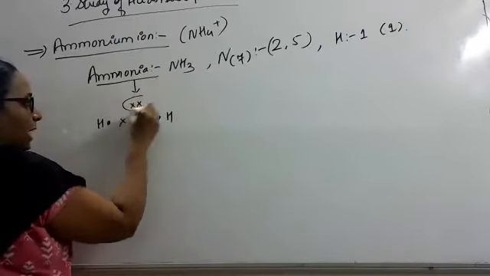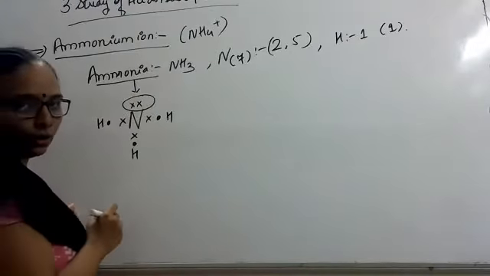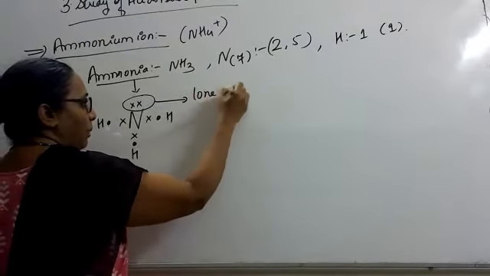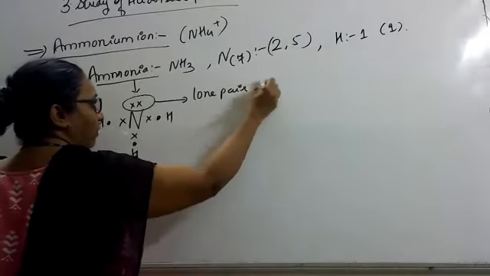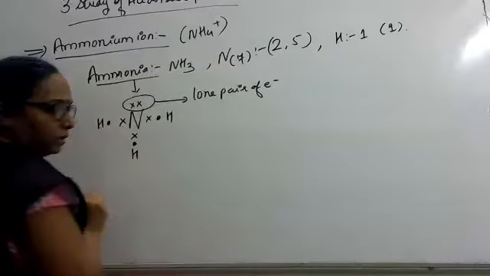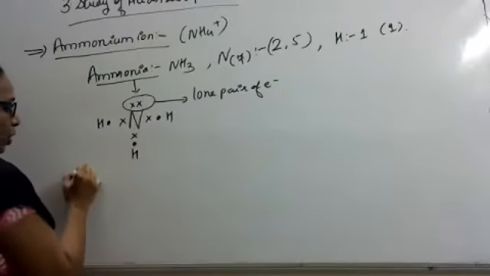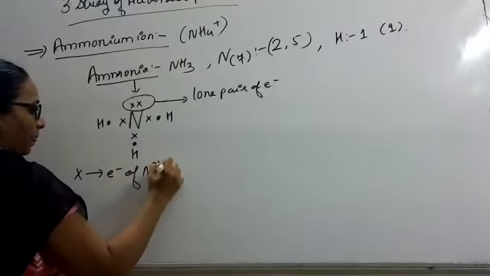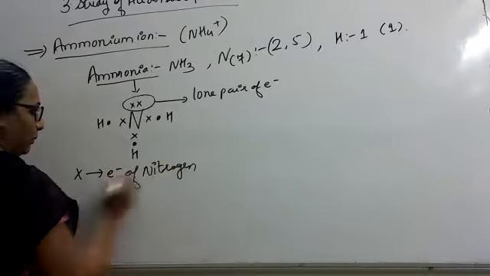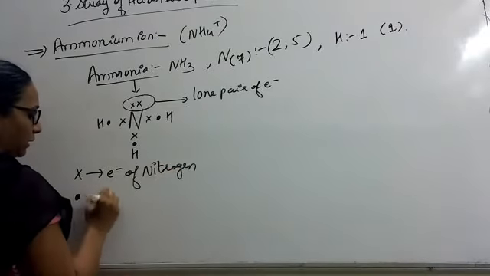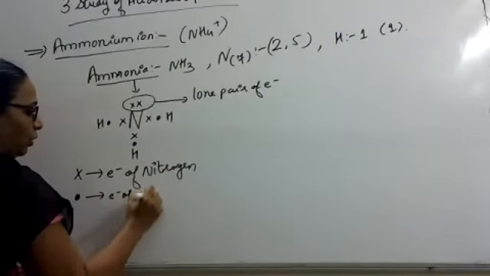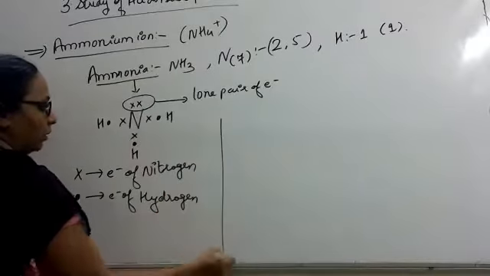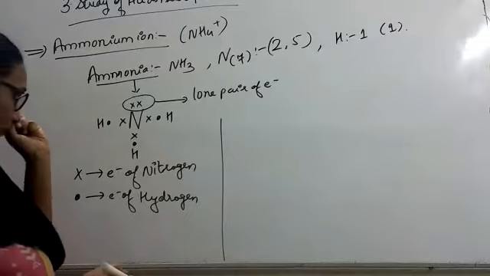Now these two are not shared with any hydrogen. So what are these? These are lone pairs of electrons. Here cross is electrons of nitrogen, dot is electron of hydrogen.